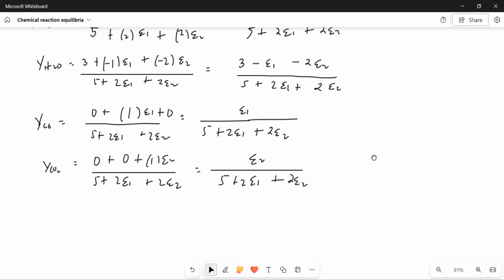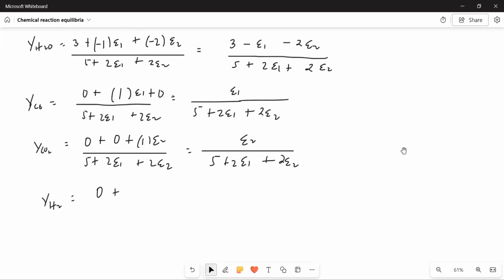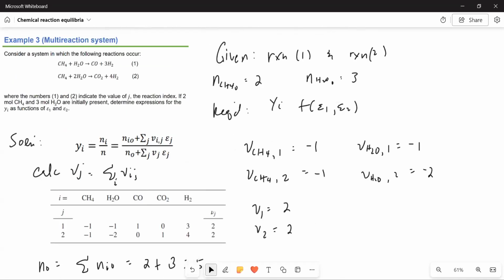Finally, for hydrogen, H2, it's 0 initially. But what is the stoichiometric coefficient? For hydrogen, reaction 1 is positive 3, and reaction 2 is positive 4.